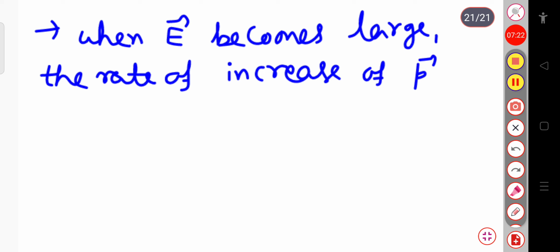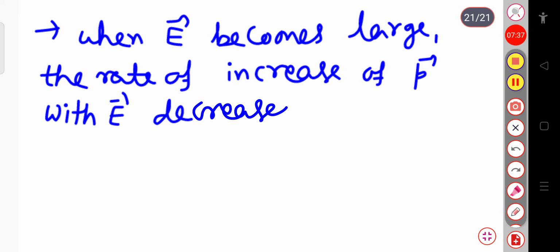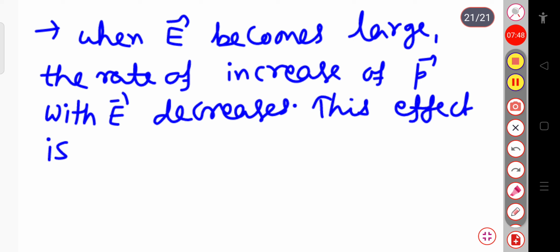So when the electric field becomes large, the rate of increase of p with the electric field E decreases. This effect is known as the saturation effect.